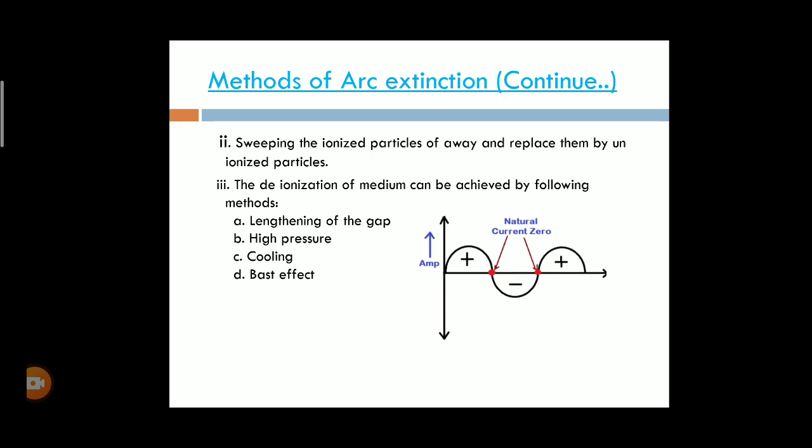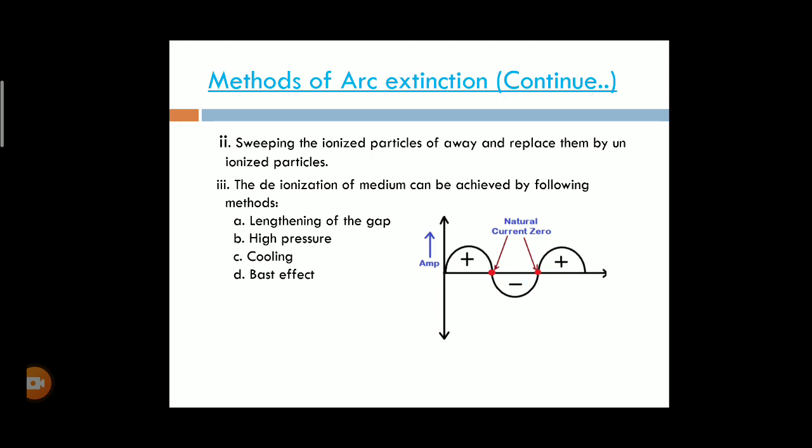Due to the increased density of the particles, deionization is increased. Due to ionization, more reactions take place, and due to the reactions, more heat energy is released, which increases the arc. Therefore, we replace ionization particles with deionization particles.